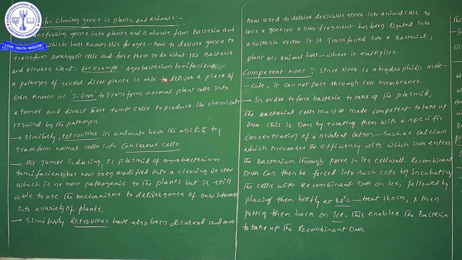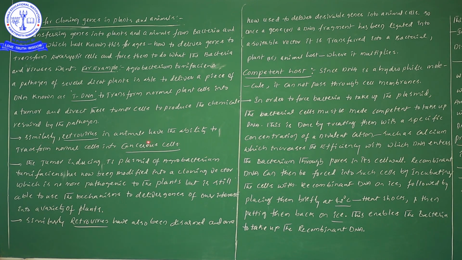In plants, Agrobacterium tumefaciens consists of the TI plasmid. That is one point I didn't write on the board, but I will give you that information when I come to it. Now let us discuss further.